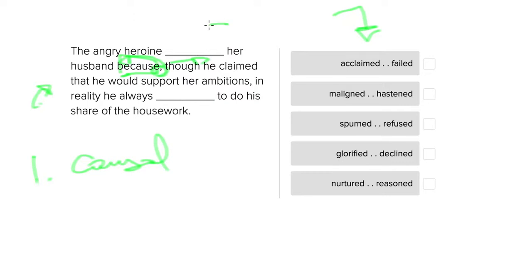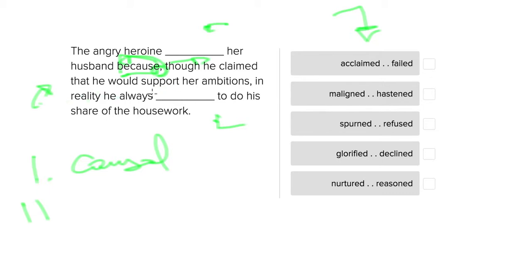And that's important here because we have one word in one clause and one word in another. So whatever words we plug in here are going to have to provide the cause for why the angry heroine blanked her husband.